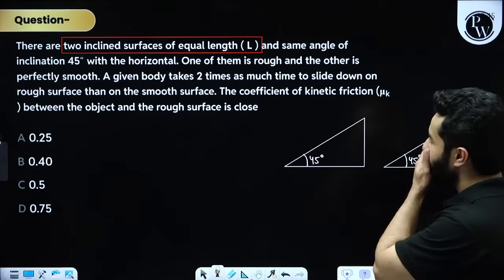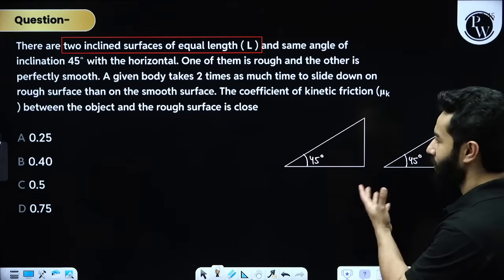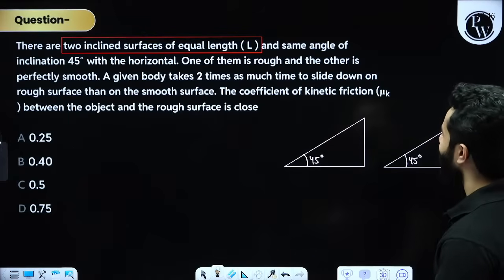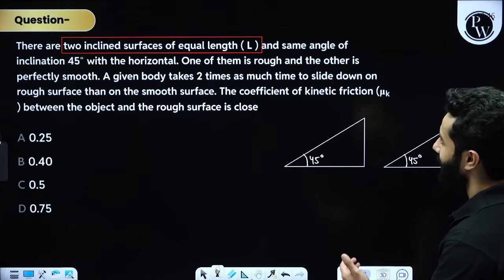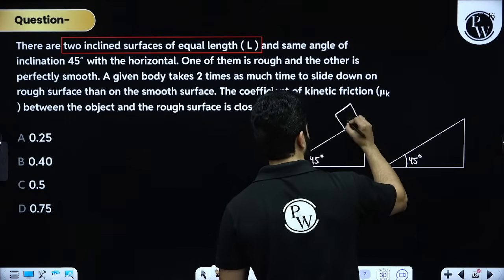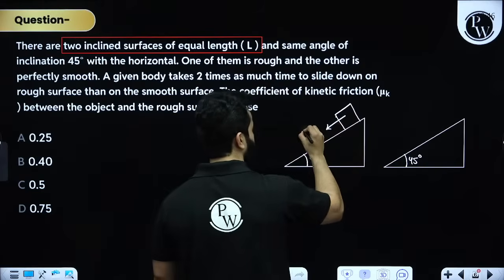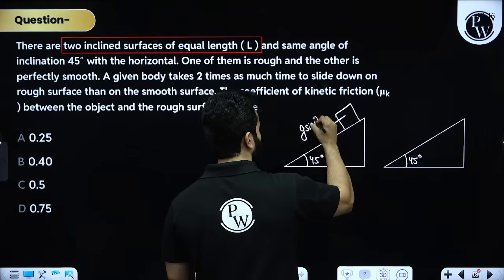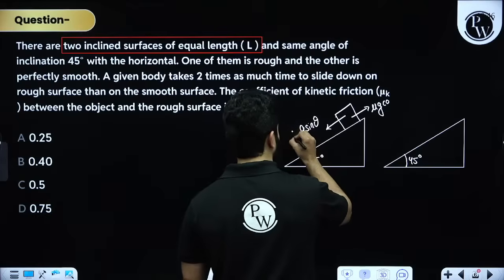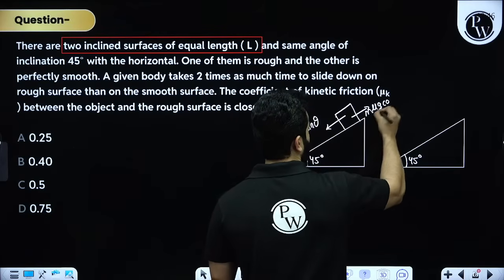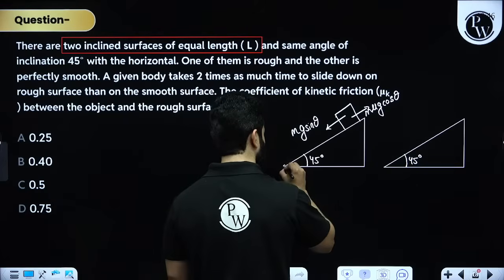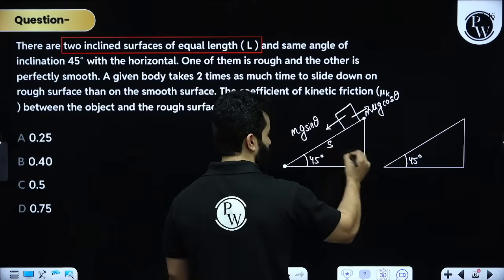A given body takes 2 times as much time to slide down on the rough surface. So what they are trying to say is that a given body takes 2 times as much time to slide down the rough surface than the smooth surface. Let's suppose this is the rough surface. Obviously, g sine theta will act downwards and mu g cos theta, I'm just talking about acceleration, I can multiply m also if you want, will act in the upward direction. Let's suppose this displacement, this length, is s. So this will also be s.